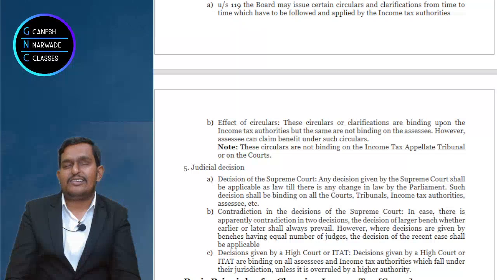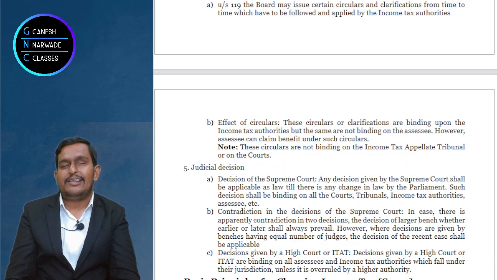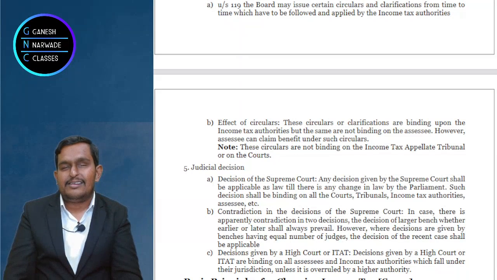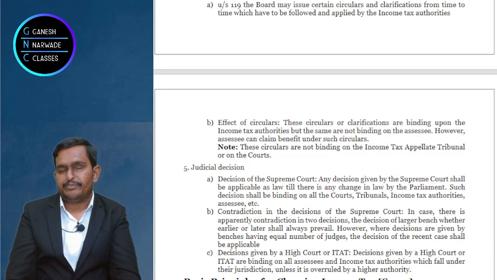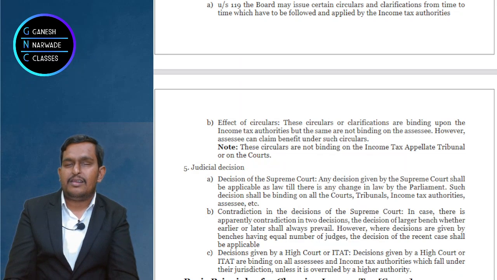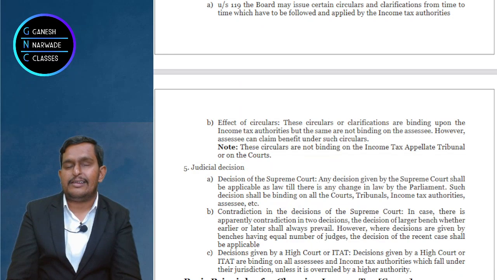Last part, which is not there in the book, but still out of curiosity I am telling you, which you should know. There is one more word called ordinance. Ordinance means a temporary law brought by the central government, which is valid for 6 months. Generally what happens, during COVID, Parliament cannot sit. So if Parliament cannot sit, then how can laws be passed? How can we give benefit to the people? How can we develop the industries and bring them back on track?